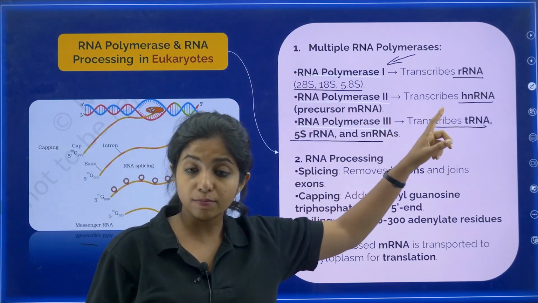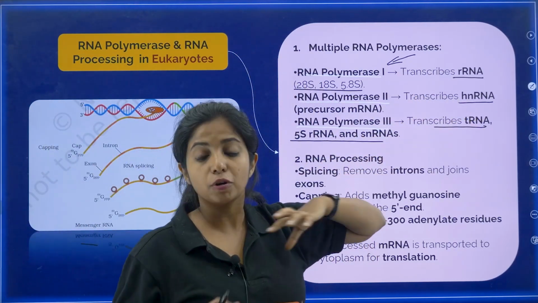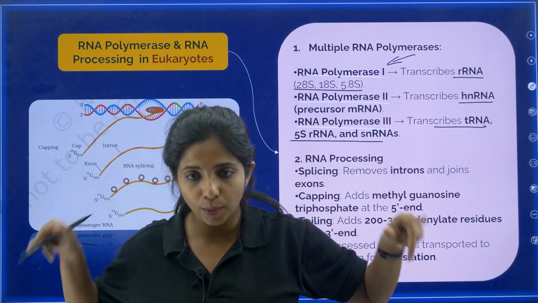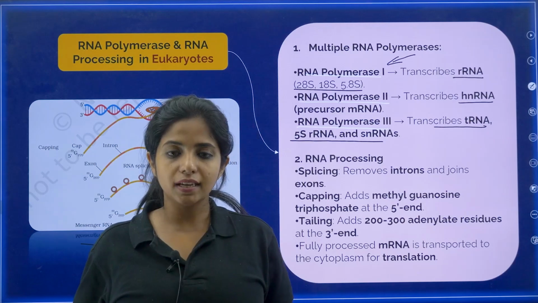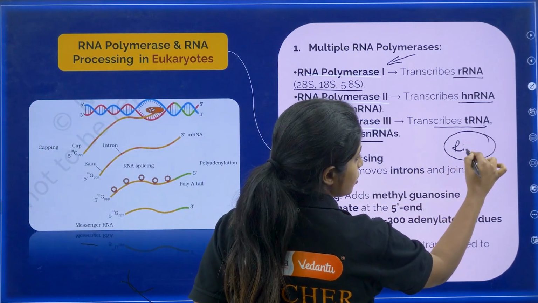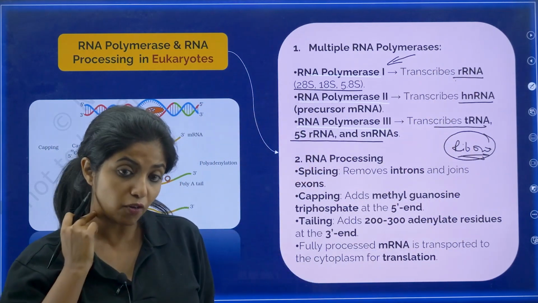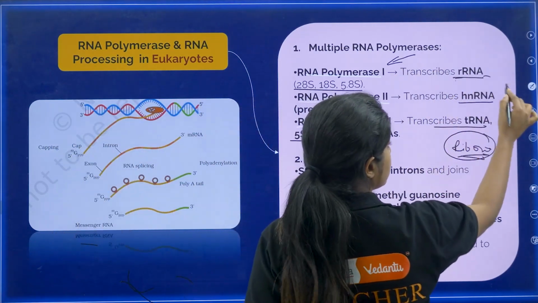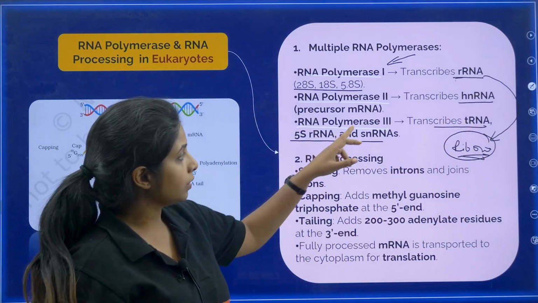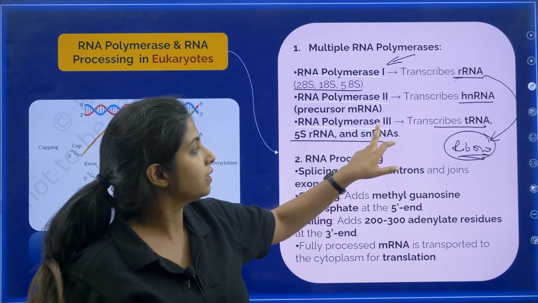For the transcription of hnRNA, that is the precursor of mRNA, I told you hnRNA is formed first, then processing is done. This is done by RNA polymerase 2, most important. Now for rRNA, obviously, the ribosome is the priority for RNAs. So rRNA, that is ribosomal RNA, is formed first. This comes and makes the ribosomes over here. Okay. RNA polymerase 3 transcribes tRNA, 5S rRNA and snRNAs.